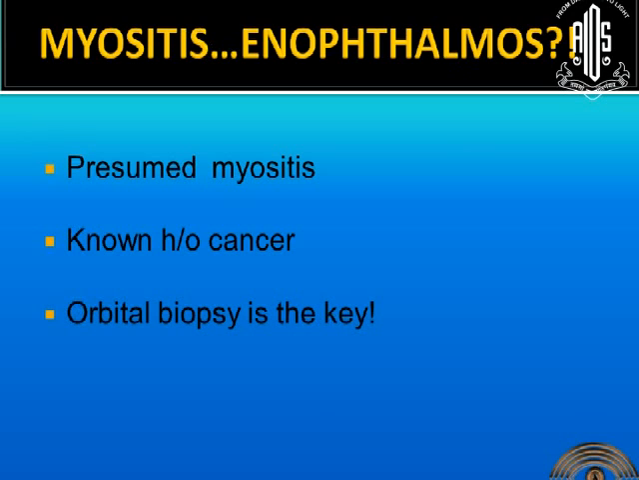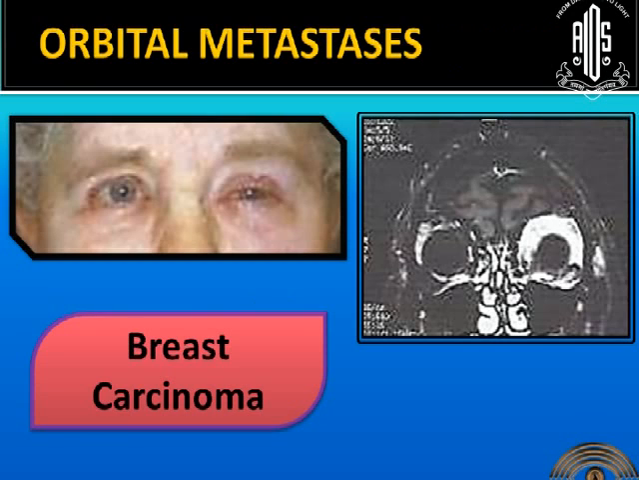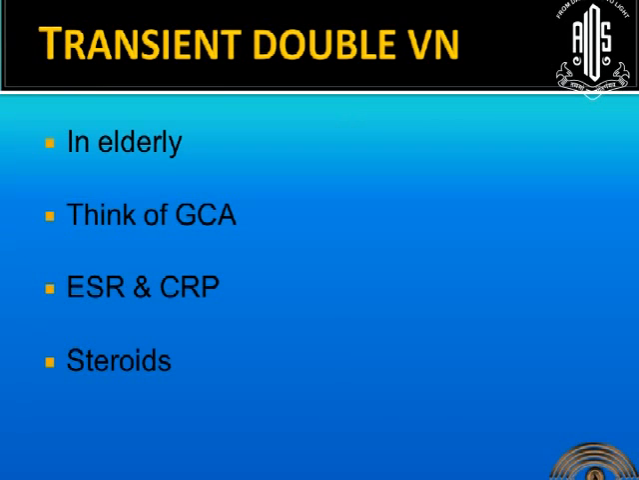When the patient presents with a myositis kind of a picture, and when we see enophthalmos instead of proptosis, we have to ask history about any cancer, and orbital biopsy would be the key for it. This is a case of orbital metastasis from breast carcinoma. This lady has got enophthalmos and myositis-like presentation. You can see the metastasis in the extraocular muscles and orbit. And an elderly patient complains about transient double vision in a setting of inflammatory orbital condition. We have to think about GCA. We need ESR and CRP. Steroids would be the line of management.